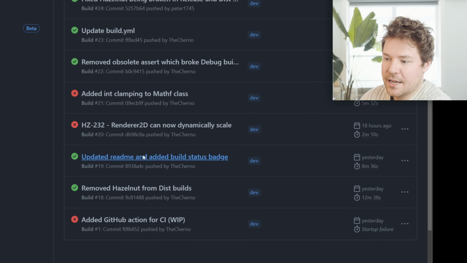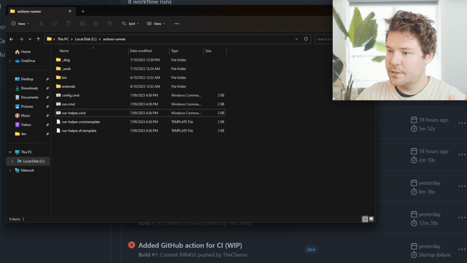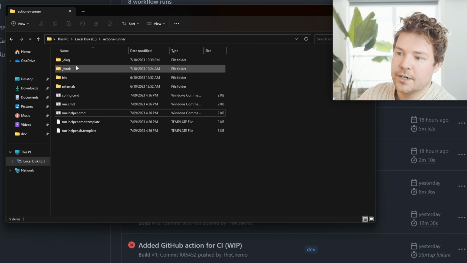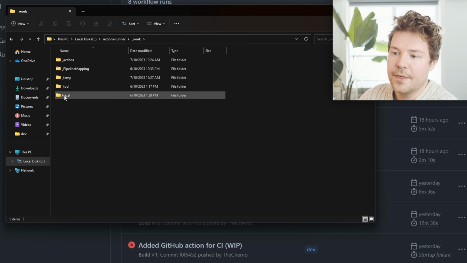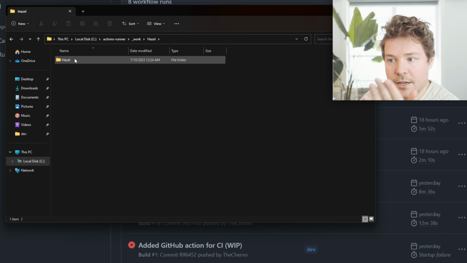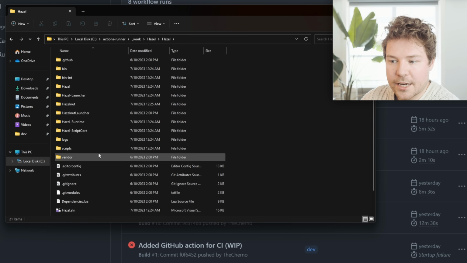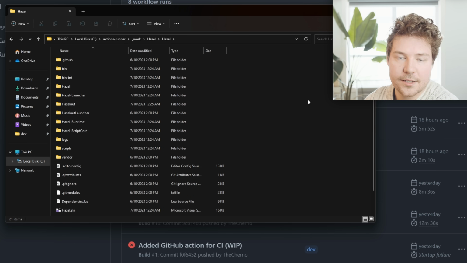So every time dev is pushed to, it will basically communicate with the self-hosted runner, in this case that we've installed on this computer. And what it does is a completely clean, from scratch execution of this workflow. So over here inside this actions run directory, there's this _work folder, which it asks you what you want to call it. That's the default name. And then inside here, you can see we have Hazel, and then this is the checkout of the repository. Now it nukes this, it deletes this every single time that it runs.